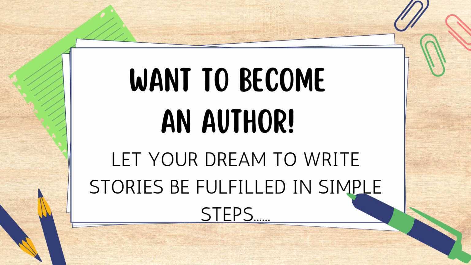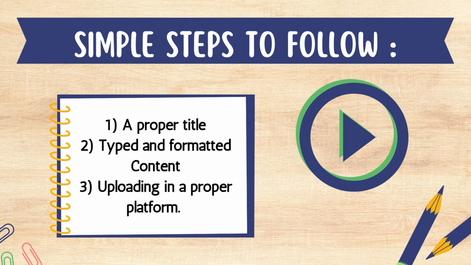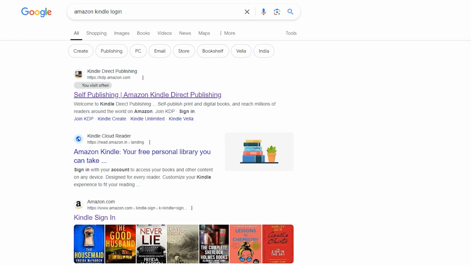So, what you require for that is first a proper title, then the descriptive content that you're going to write in it, and third, the proper platform where you have to publish. Here I have taken the Amazon platform. In that, self-publishing with Amazon KDP, that is Kindle Direct Publishing, is the platform.